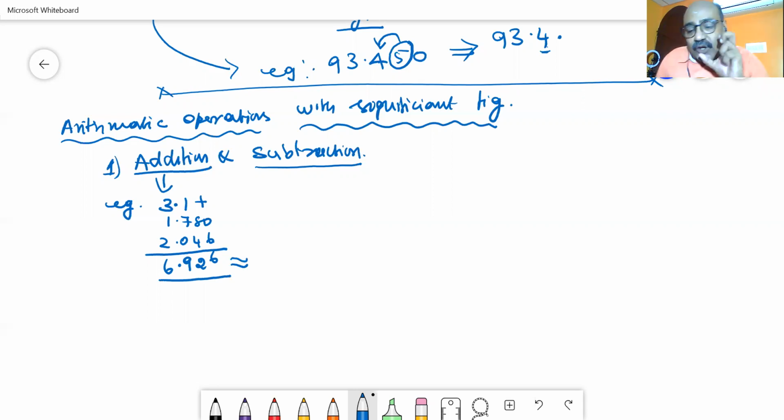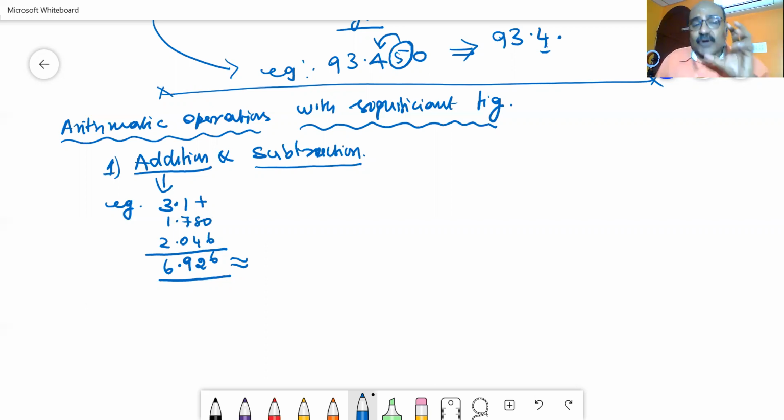See how I have to round it off. In order to round it off, I have to look at the data that are given. In the first number, after the decimal point there is only one significant figure. In the second number, after the decimal point I have 3 digits. The third number also has 3 digits after the decimal point.